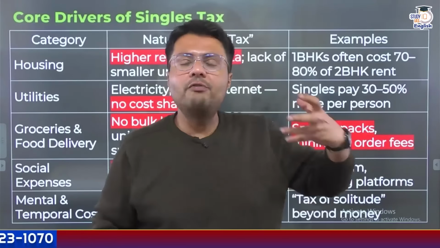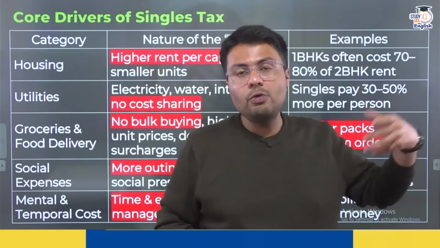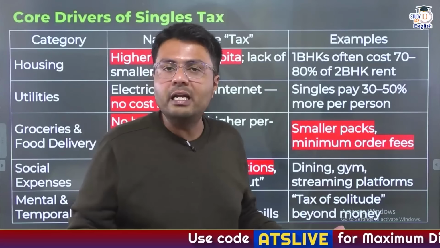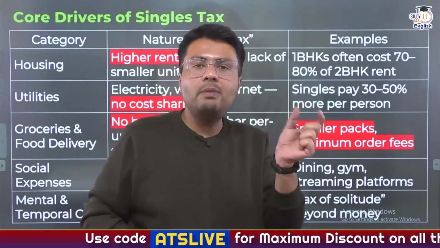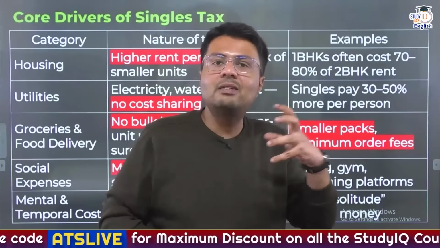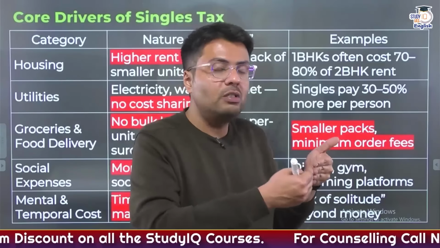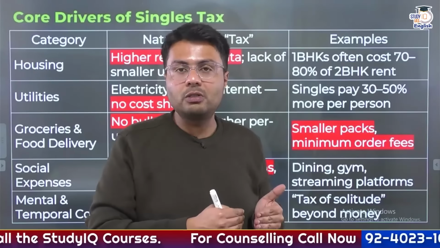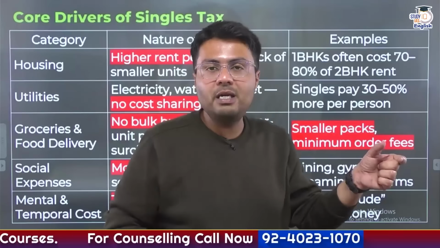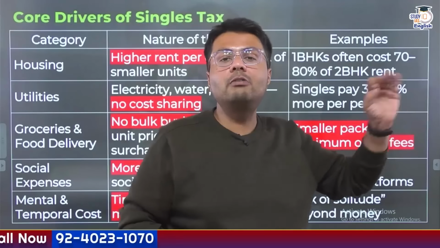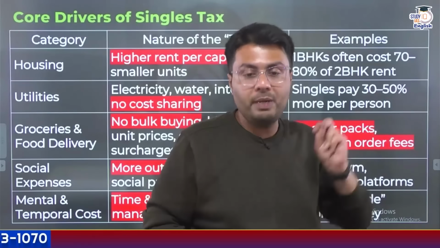So suppose if you rent a 2 or 3 BHK house to live alone, you end up paying extra rent for a space that you might not even need. Similarly, as 1 BHKs or smaller apartments are fewer in number, you end up paying for a 1 BHK apartment which is not just 50% of a 2 BHK cost. If you rent a 1 BHK apartment, you'd realize that you're paying about 70 to 80% of the money that you would have paid as rent for a 2 BHK flat.